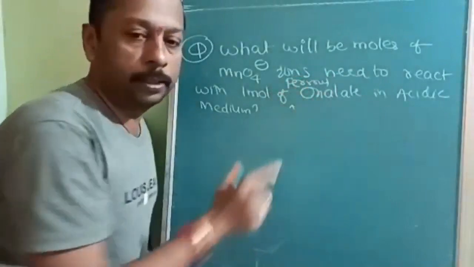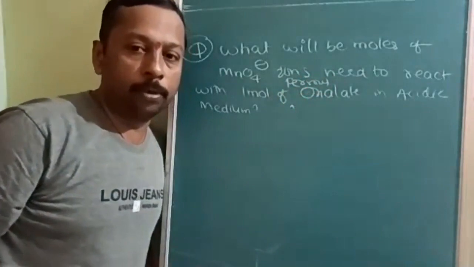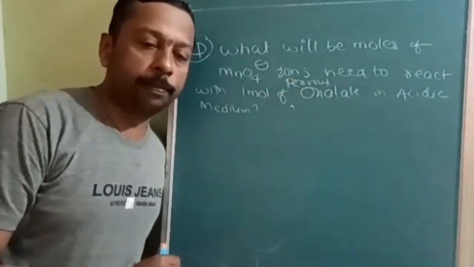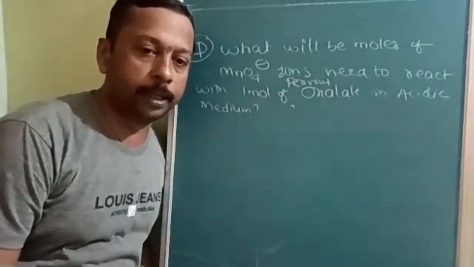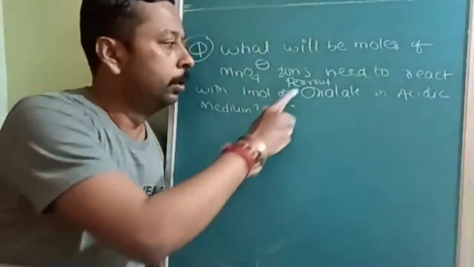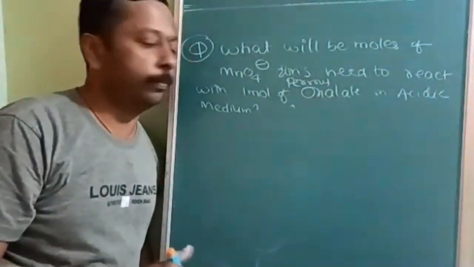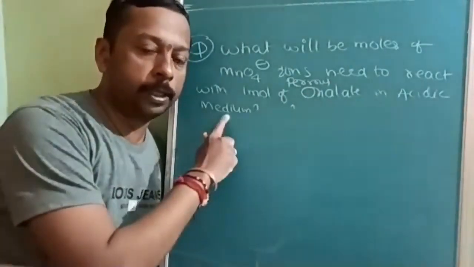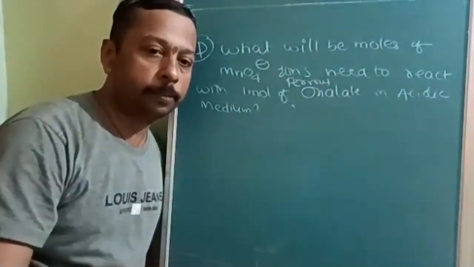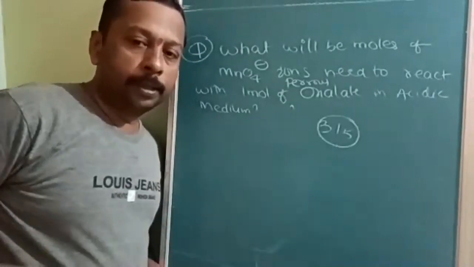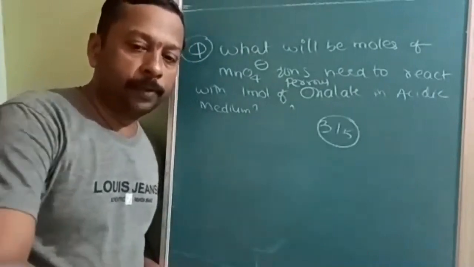All the information is already given to you, and I will give some more questions. Especially back titration questions and double titration questions are very much required. Only theory will not work out. So, ferrous oxalate in acidic medium. Is this understood? Try this question. Acidic medium is mentioned, and it is very important, especially when the word permanganate or MnO4 minus is used. You can try. The answer will be 3 by 5 moles.